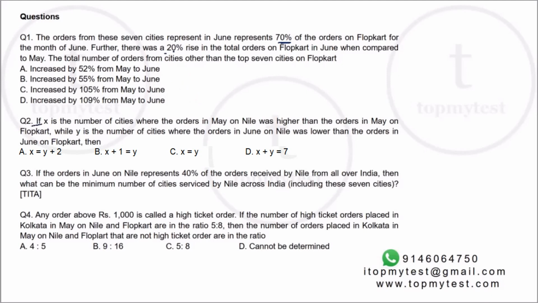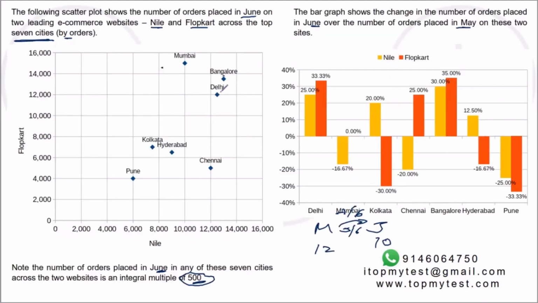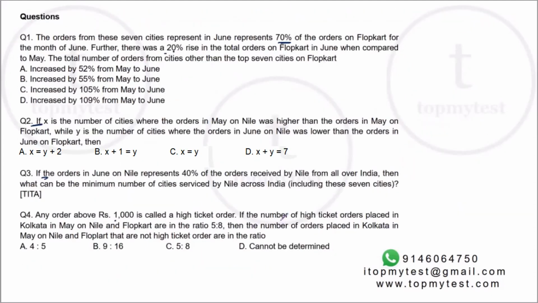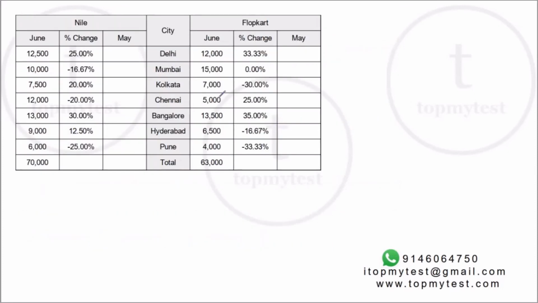Any order which is above 1,000, there is no mention of order value over here, is additional information which is given to you. So each of the questions will require you to use additional information to solve it. So the first thing is to tabulate this.